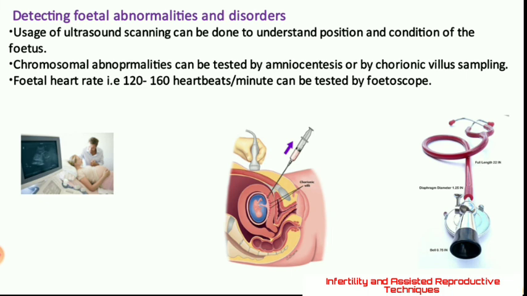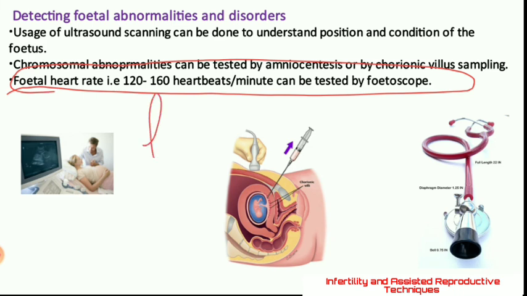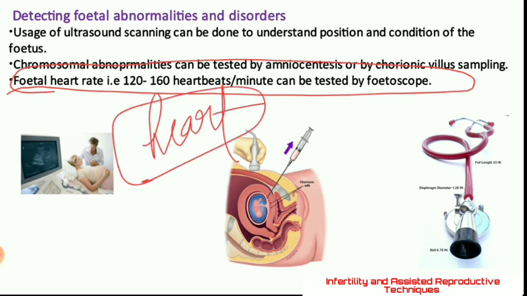In the same way, once the fetus has developed up to the stage where its heart has developed, the fetal heartbeats can be listened to with the help of a fetoscope, which can measure the heartbeats, which can be 120 to 160 heartbeats per minute.